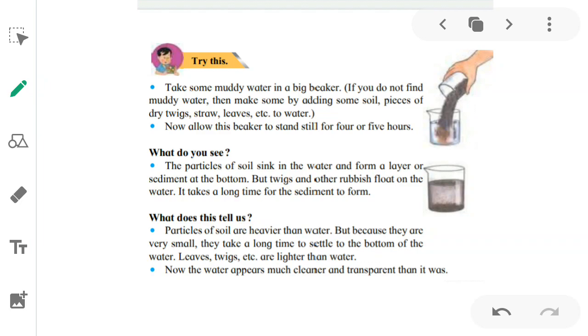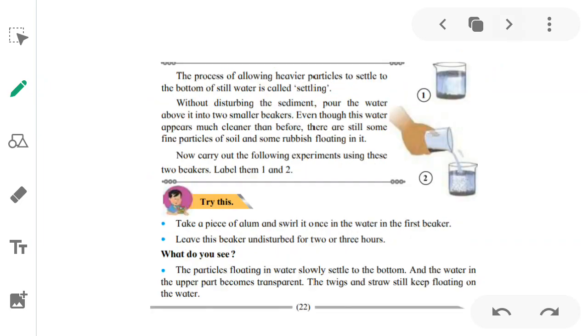When all the sediments settle down at the bottom of a liquid, the upper layer of the water will appear transparent and clear. While if you look at the bottom of the beaker, you will find that the sediment or the material has settled down completely. So what do you see? What can you derive from this?